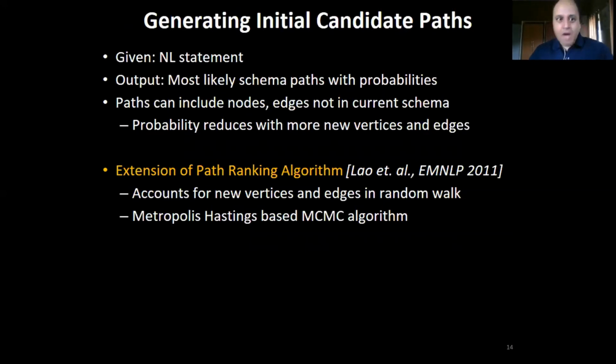And finally, how do we get the candidate paths and their responses to begin with? Remember that the candidate paths need to include the new types, relationships, and edges. So we extend the path ranking algorithm of Lau et al. from EMNLP 2011 to account for new vertices and edges in the random walk.